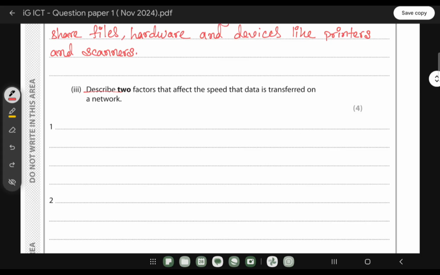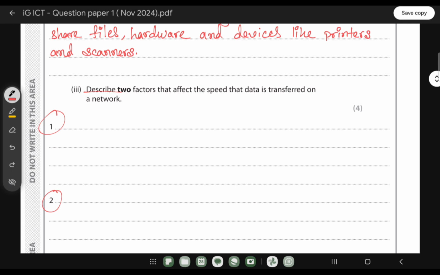The first one which affects the speed of data transfer is latency. It can be a high latency. So high latency is one of the points. And what can be the other point? That one is the most common one, which is low or high bandwidth. And when I say it's a high latency, you have to explain what it means by high latency.